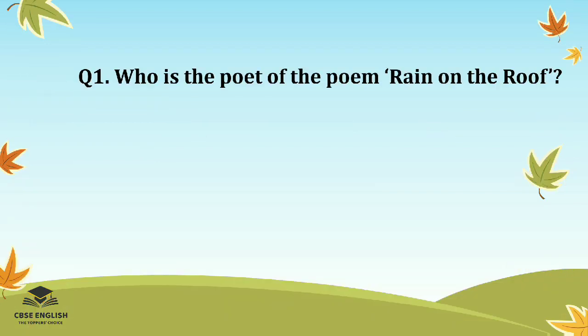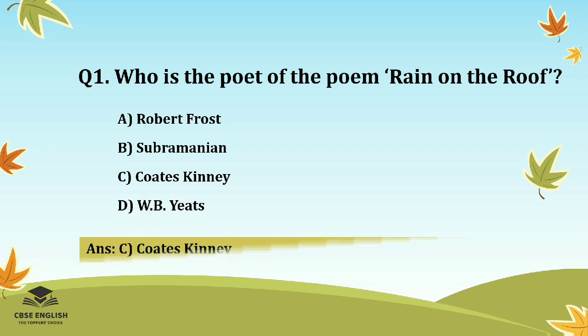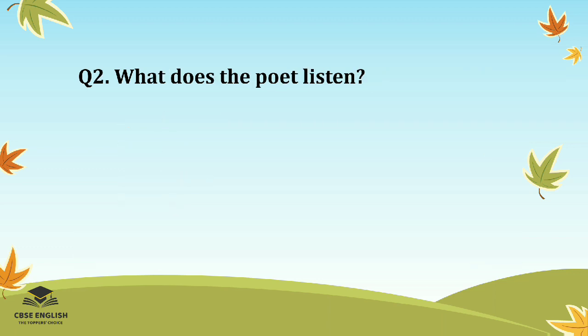Question number 1. Who is the poet of the poem Rain on the Roof? Options are Robert Frost, Subramanian, Coates Kinney, or W.B. Yeats. And the correct answer is Coates Kinney. Question number 2.